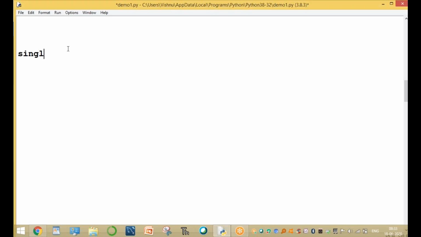So these are the 5 types: single inheritance, multi-level, multiple inheritance, hierarchical inheritance, and hybrid inheritance. Clear? The next concept, one more concept in OOP, is polymorphism. That's another important topic. Sir, what is polymorphism, sir? Polymorphism means polymorphism.